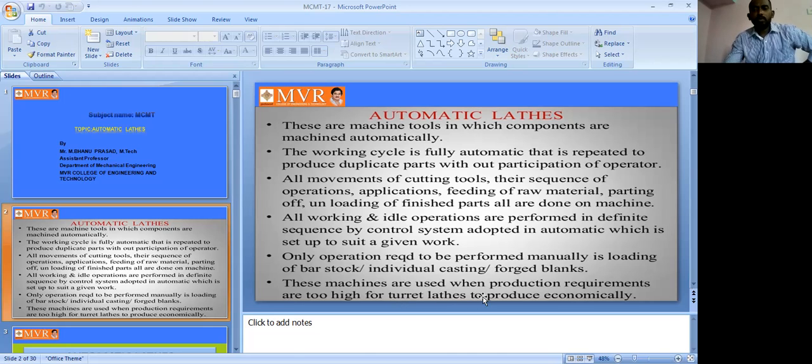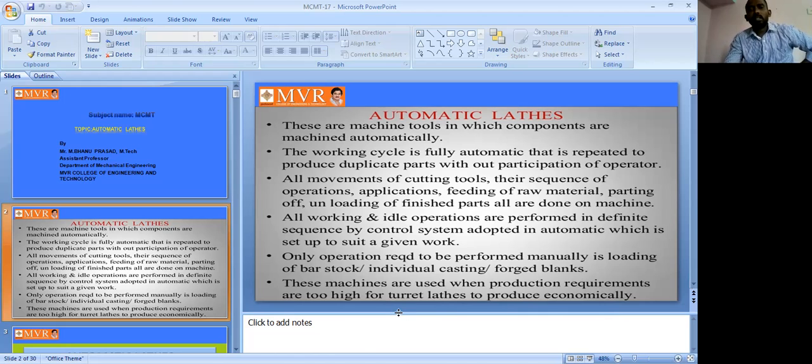These machines are used when production requirements are too high. Why can we use them? For high production rates, high production requirements. It is too high for turret lathes to produce economically. So for high production requirement, high production rate and mass production, by using this lathe it will be produced economically. That is one of the benefits.